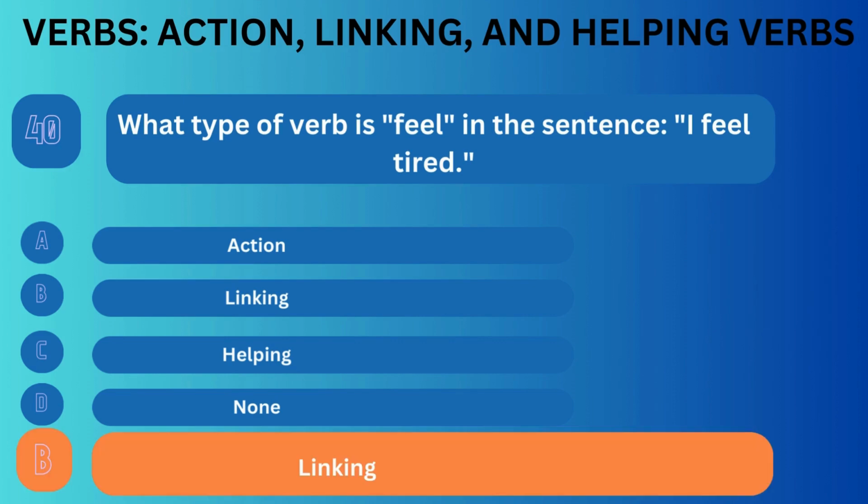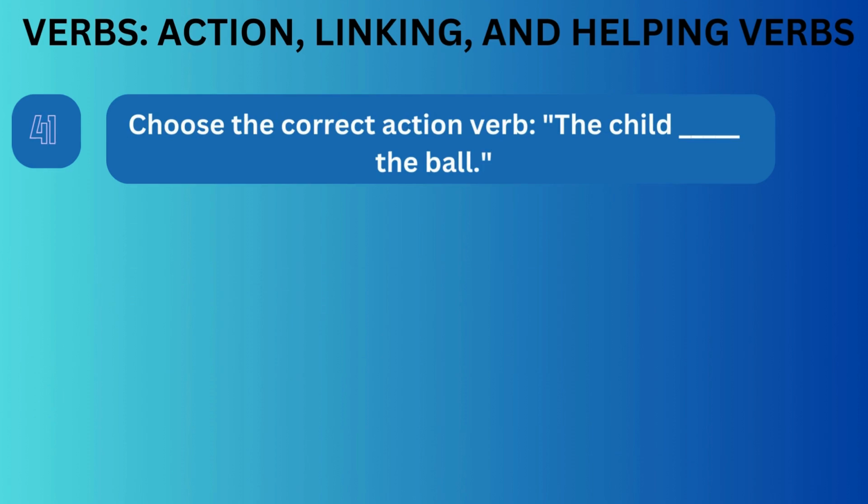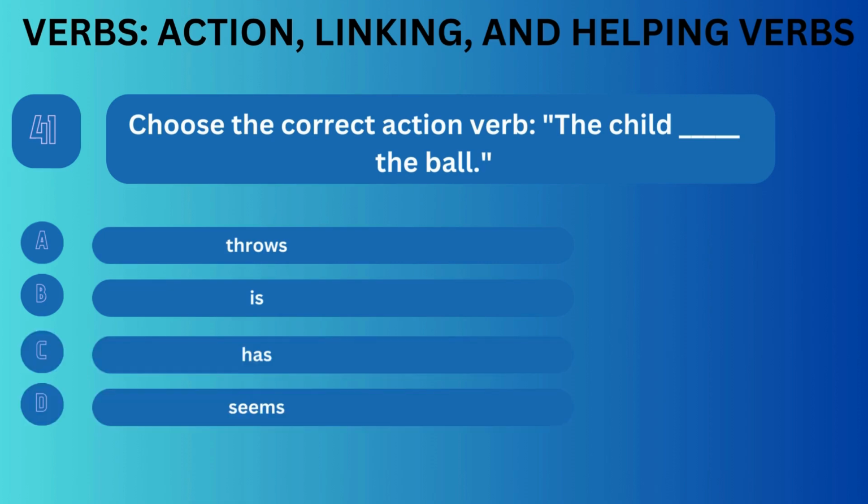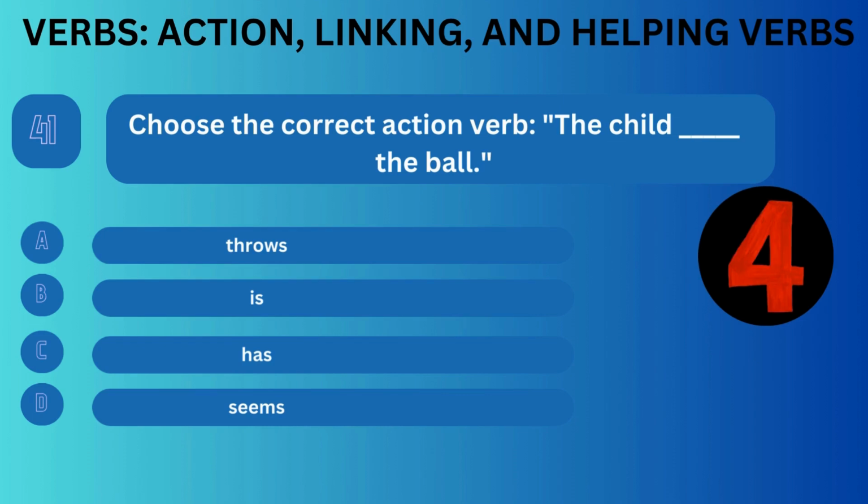Correct answer is B. Question number 41. Choose the correct action verb. The child underscore the ball. Option A, throws. Option B, is. Option C, has. Option D, seems.